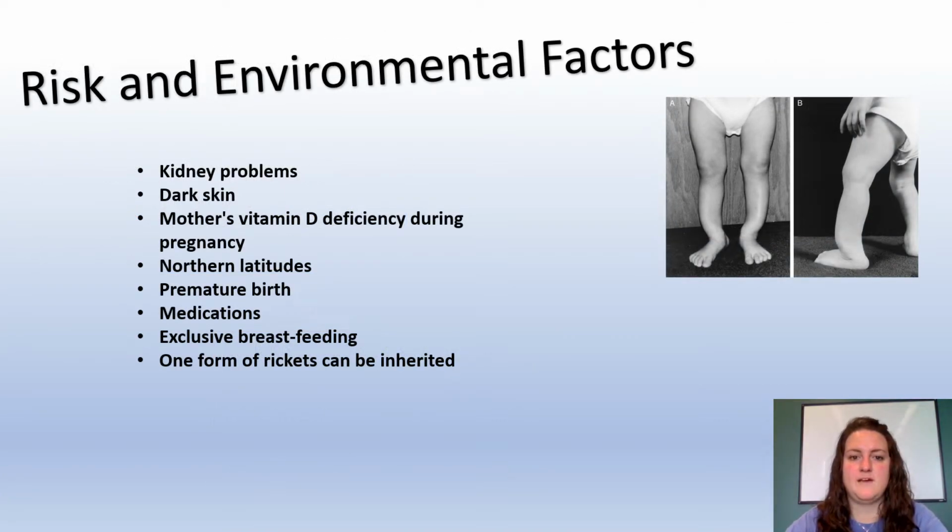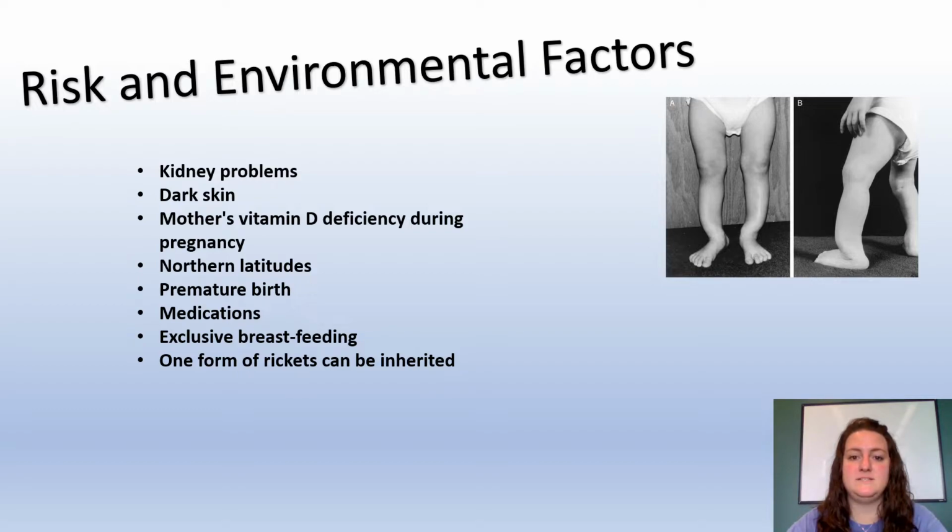Risks and environmental factors. Here are some examples of different factors that can lead to rickets. Sometimes kidney problems can cause rickets by affecting how the body absorbs and uses vitamin D, calcium, and phosphate. Dark skin. Dark skin doesn't react as strongly to sunshine as does lighter skin, so it produces less vitamin D.